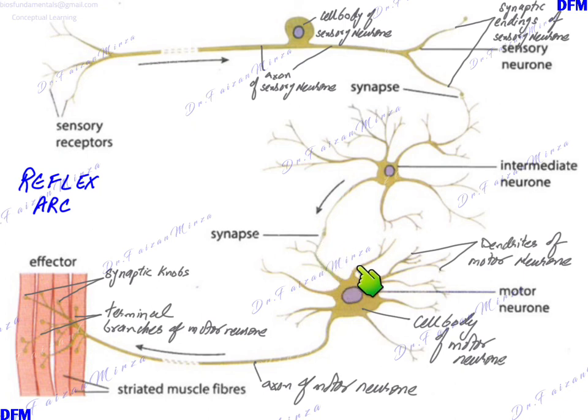The motor neuron then gets stimulated, the dendrites get stimulated, and from the cell body again the impulse travels from the dendrites all along the axon to the terminal branches in the synaptic knob to the effector. The effector in the nervous system could either be a muscle. If it's a muscle, the muscle will contract. If it's a gland, the gland would release secretions.